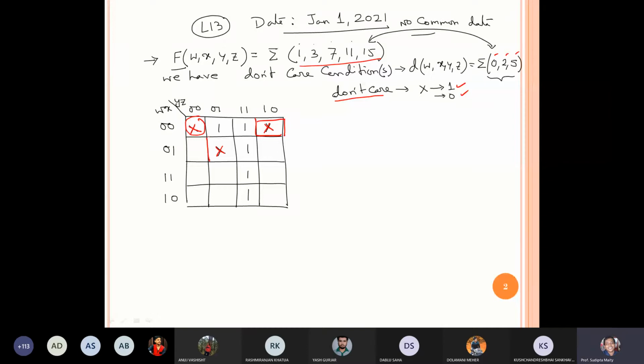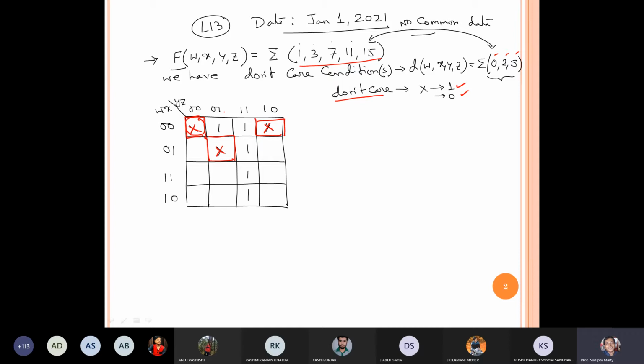We can also omit those boxes, but if we consider those boxes properly, then my circuit can be simplified, narrowed down.